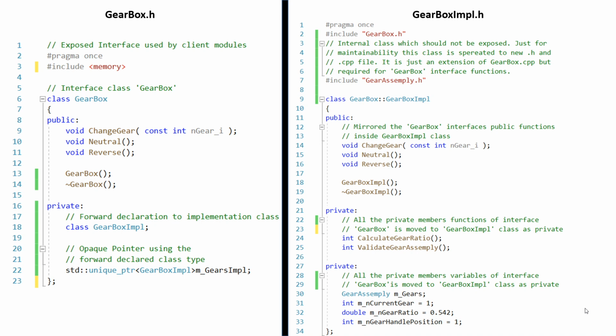Now let's see how we can write PIMPL using an implementation class. The left side is the gearbox exposed interface class Gearbox. Right side is the GearboxImpl class, which contains all the implementation of interface functions exposed by the interface class Gearbox. As shown here, Gearbox contains the forward declaration of class GearboxImpl as private.